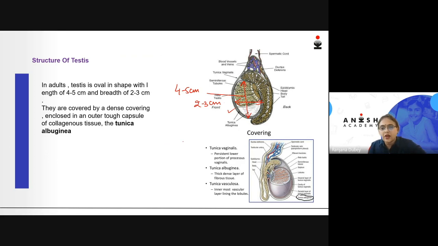They are also enclosed in an outer tough capsule made up of collagen. The tissue you see in white color is this outer tough collagenous tissue, which is called tunica albuginea. So this is the covering of the testis.